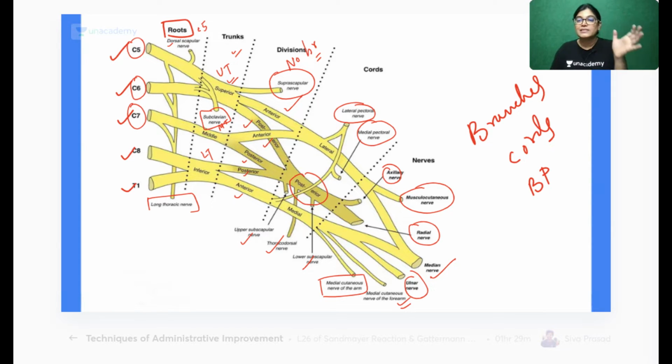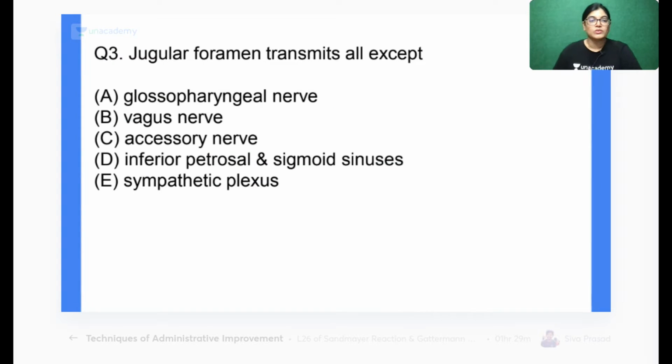What is the mnemonic for the posterior cord? Rats in the upper and the lower self. R for radial, A for axillary, T for thoracodorsal. Upper and lower self means upper and lower subscapular nerve. So most of you know this. Let's move on to the next.